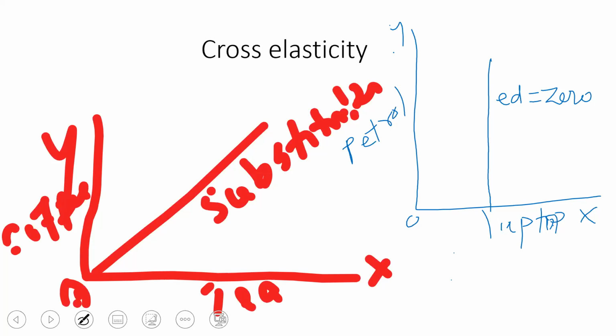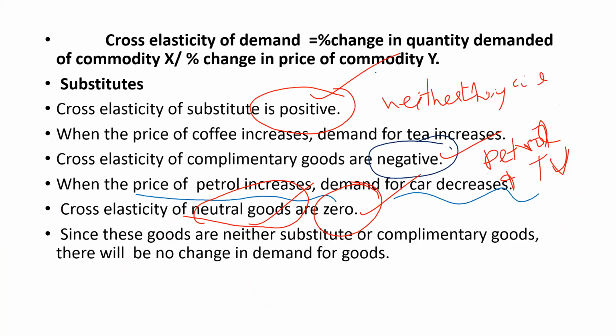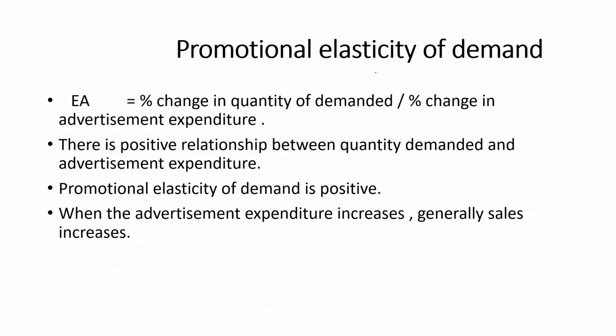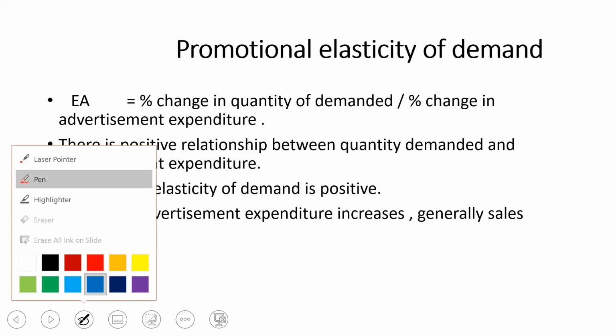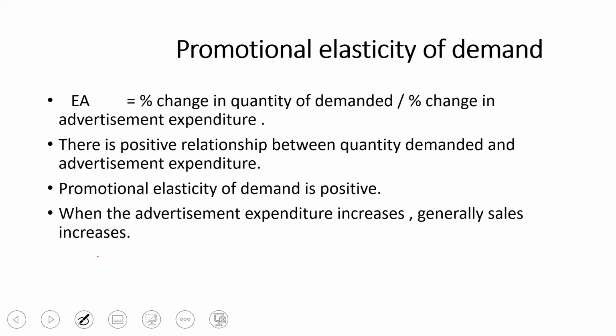Okay, now we are going to discuss promotional elasticity of demand. This you have not studied in 12th standard. What do you mean by promotional elasticity of demand? We are using the term EA.